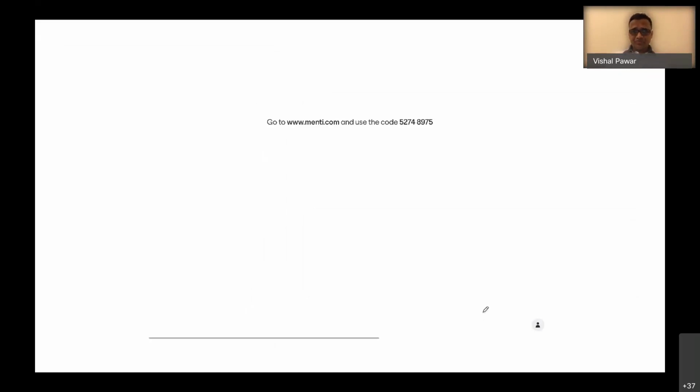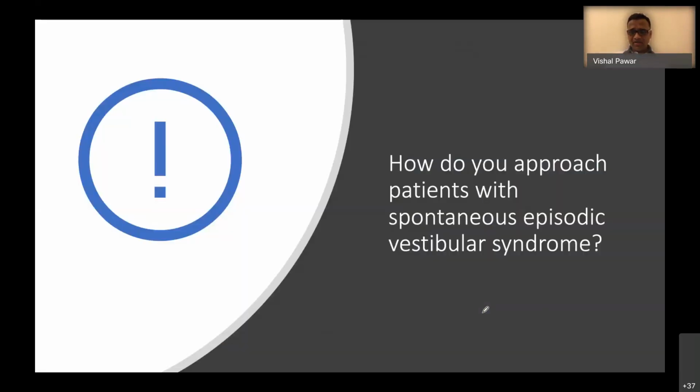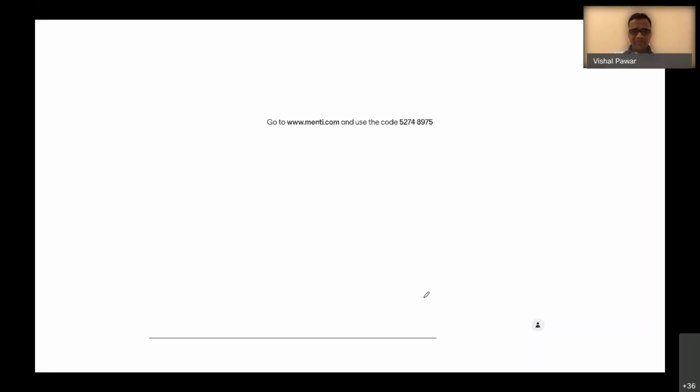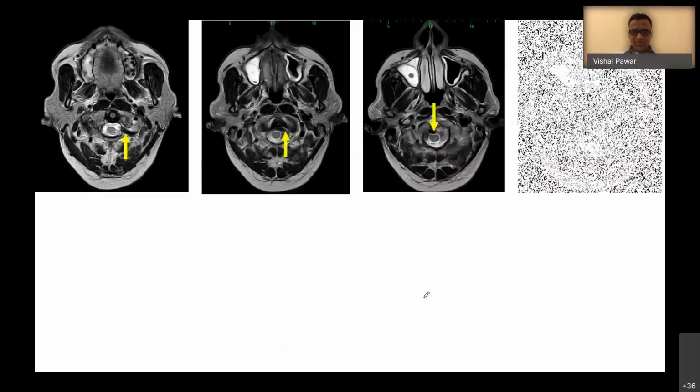So how do you approach it? In this particular patient, we are dealing with spontaneous episodic vestibular syndrome. Spontaneous because it is not positionally triggered, episodic because it is happening in episodes. In between the attacks the patient is okay, and the patient has vestibular symptoms. So definitely in this group of patients, it is very important to do imaging because the patient had vascular risk factors. And let us move ahead. What happened in this particular patient, I'll just show you.